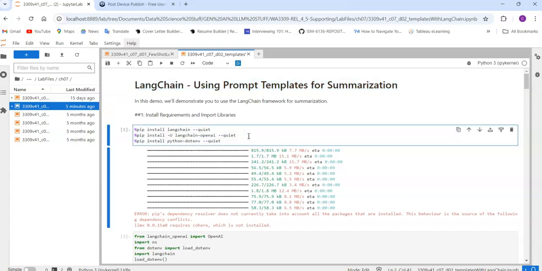So in order to do that, you have to install this, but you have to write these commands. For that, the first one is pip install langchain --quiet. As I mentioned, LangChain is the framework that we are using, so first you have to install LangChain. In order to do that, you use this command for installing.